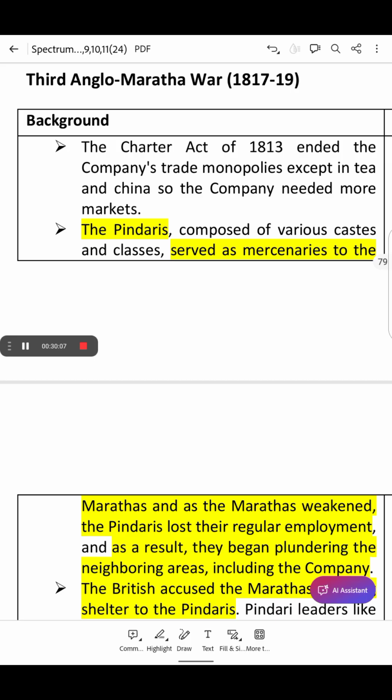This is all in this video. We have learned about the Second Anglo-Maratha War. In the next video, we shall learn about the Third Anglo-Maratha War in detail.